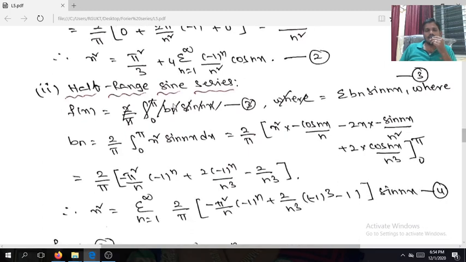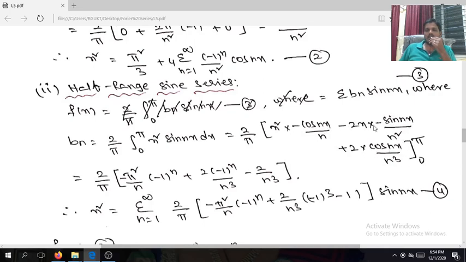The half range sine series is f of x equals summation n equals 1 to infinity bn sin nx. bn is given by the formula 2 by pi integral 0 to pi x square sin nx. Same integration by parts: x square into minus cos nx divided by n, minus 2x into sin nx divided by n square, and then 2 into cos nx divided by n cube.